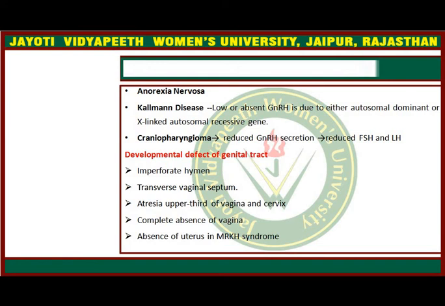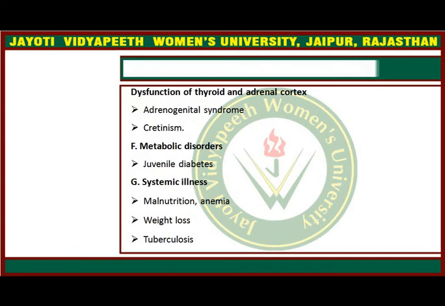Because of developmental defects of the genital tract, like imperforated hymen, transverse vaginal septum, atresia of the upper third of the vagina or cervix, complete absence of vagina, or absence of uterus in MRKH syndrome, that is Mayer-Rokitansky-Kuster-Hauser syndrome, which is absence of uterus and vagina. Again dysfunction of thyroid and adrenal glands, like adrenogenital syndrome, cretinism, and hypothyroidism is common.